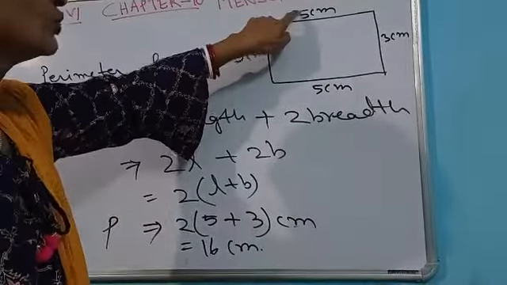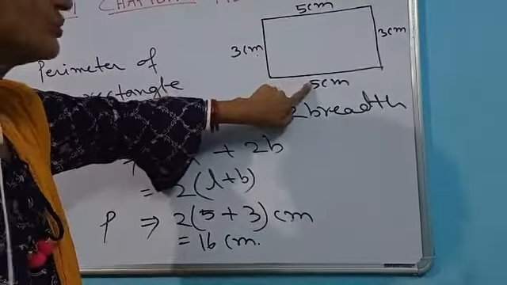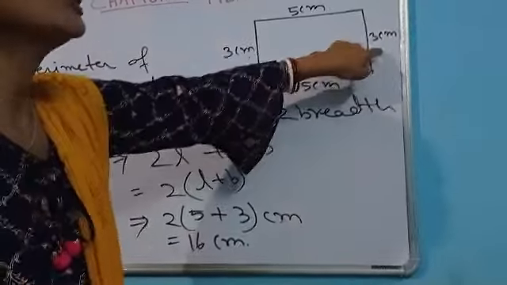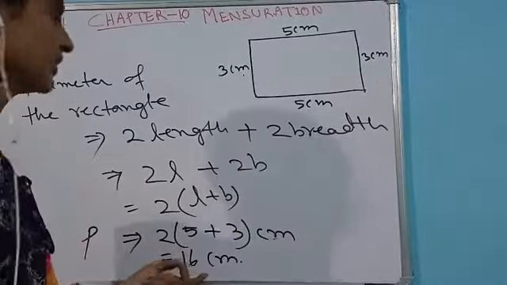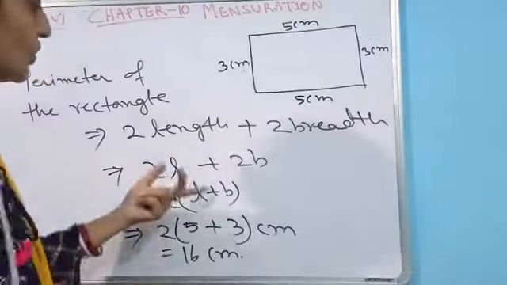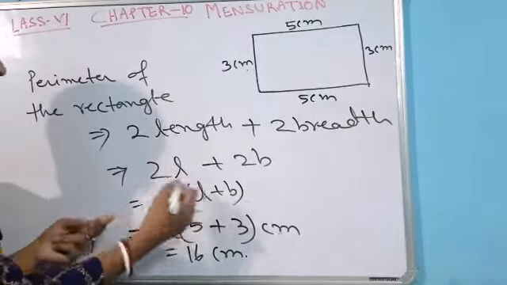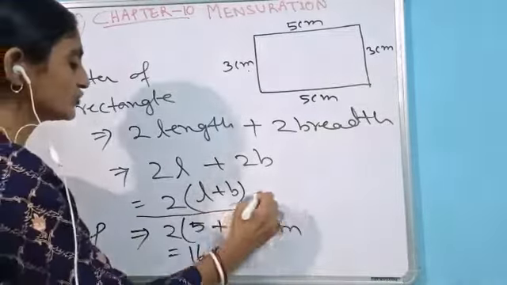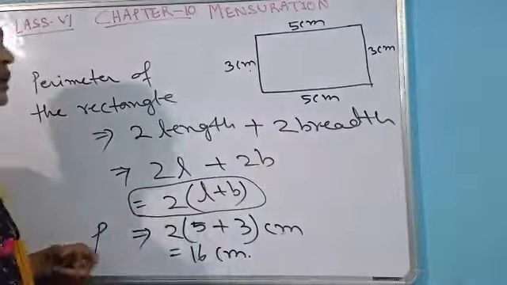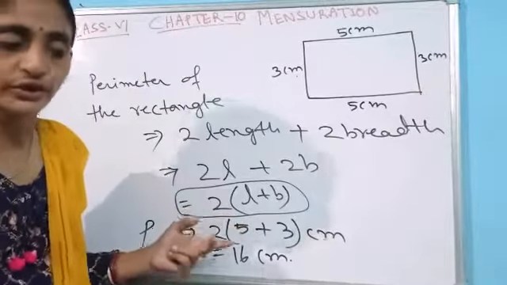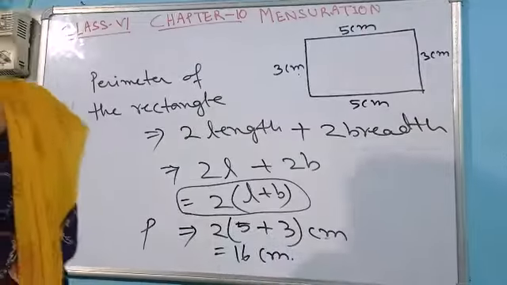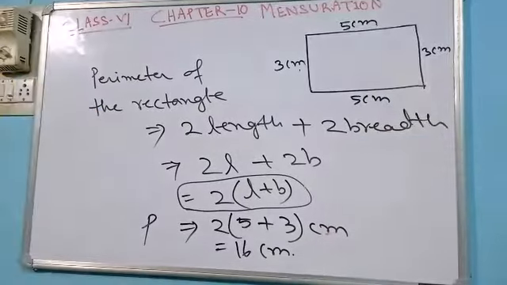Okay, let's count. 2 lengths, 5 plus 5, 10 centimeter. 2 breadths, 3 plus 3, 6 centimeter. Yes, we are getting 16 centimeter. So when we are going for the formula, the perimeter of a rectangle, we can write directly, it is 2 into (L plus B). Everywhere you have to apply this. Okay, let's come to exercise 10.1.